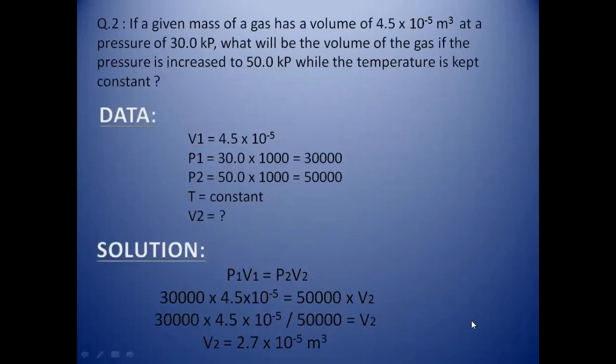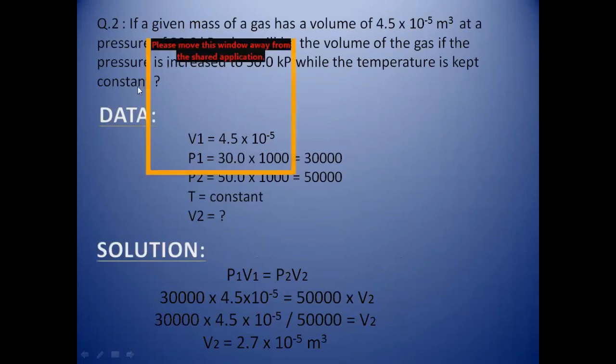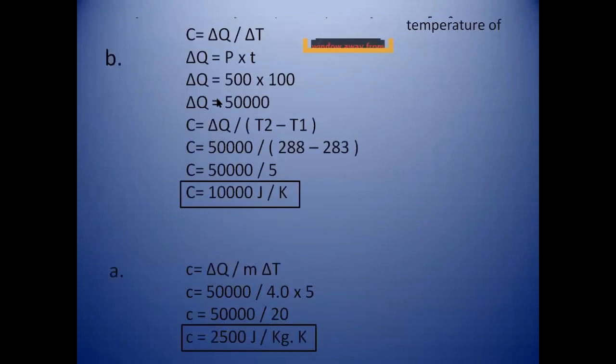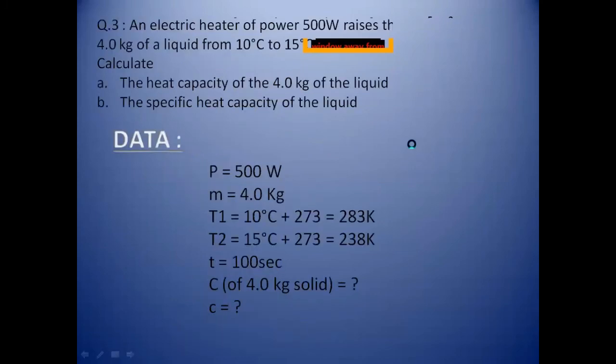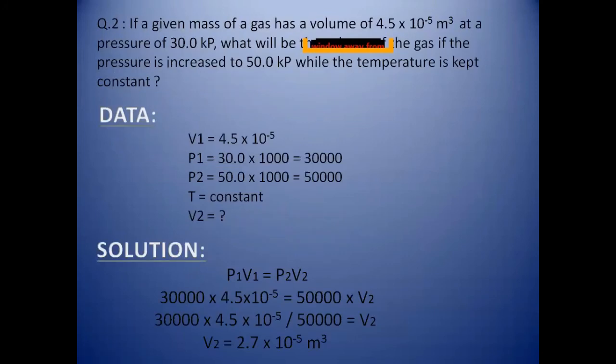Okay, so again we have discussed a numerical, and now question number 2 is this: a given mass of a gas has a volume of 4.5 into 10 to the power minus 5 cubic meter at a pressure of 30 kilopascal. What will be the volume of the gas if the pressure is 50 kilopascal, while the temperature is kept constant?